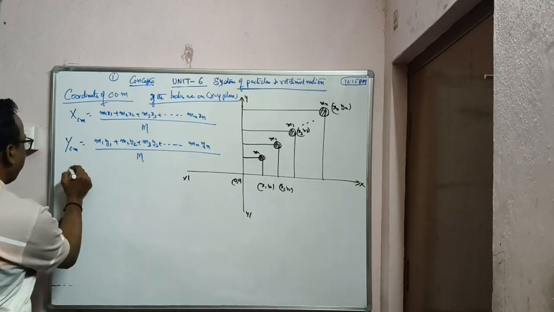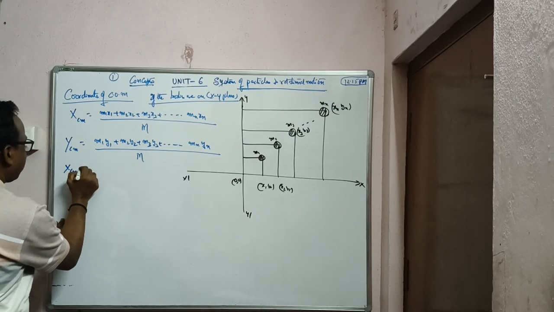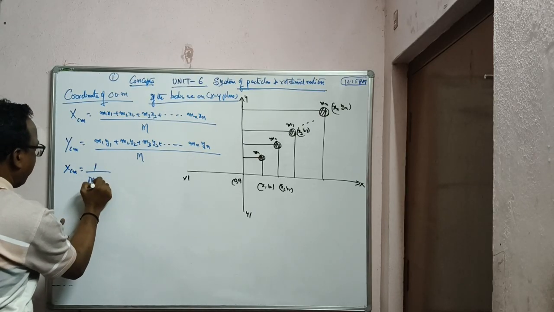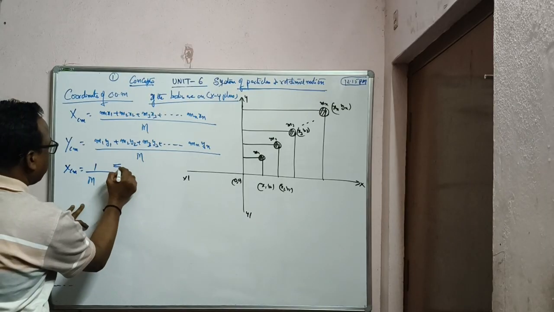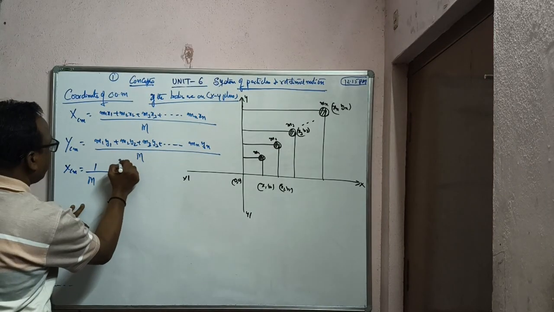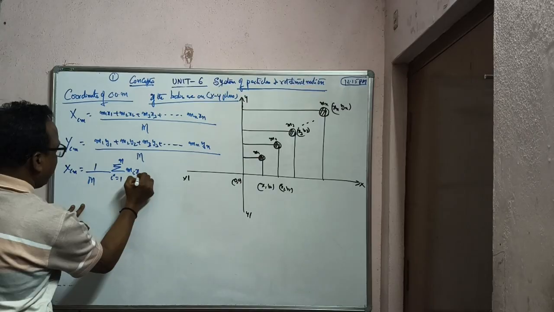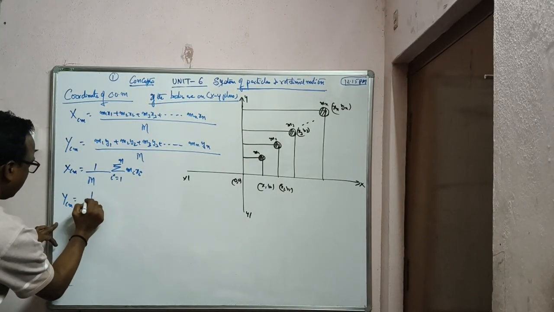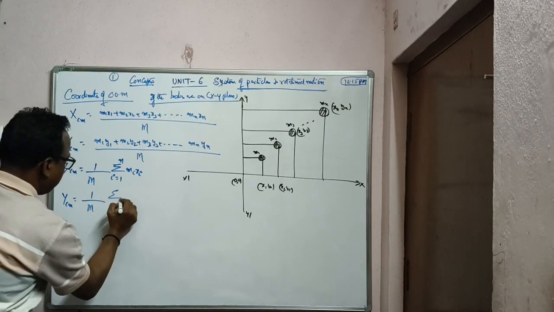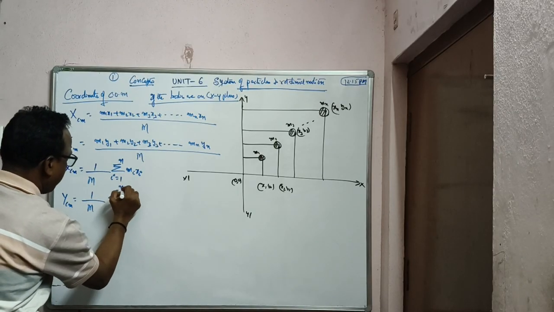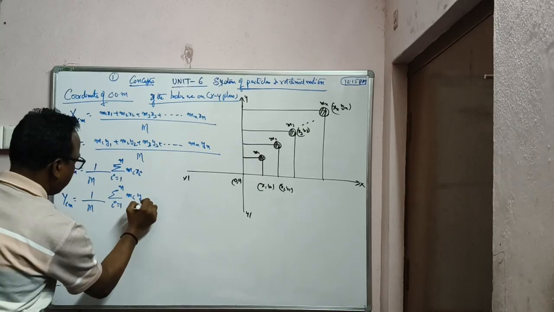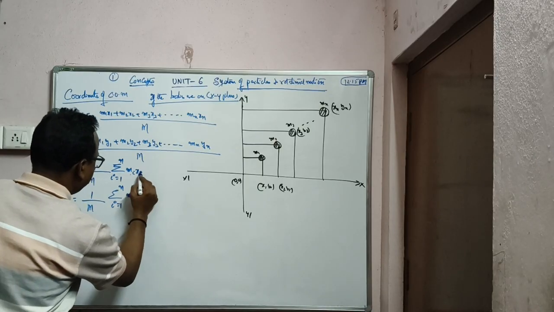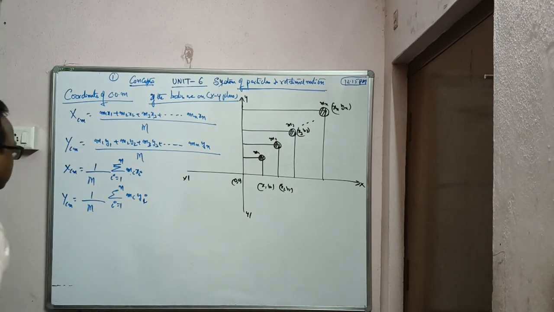Then mathematically you can write it in this fashion: xcm equals 1 by capital M, total mass, sigma i running from 1 to n mi xi. Similarly ycm equals 1 by capital M sigma i running from 1 to n mi yi.